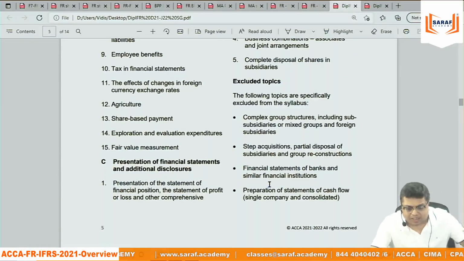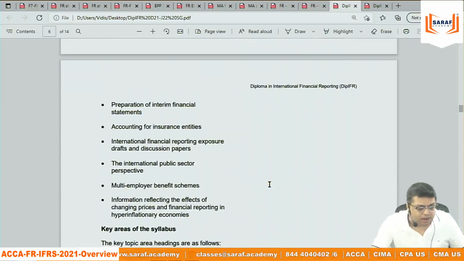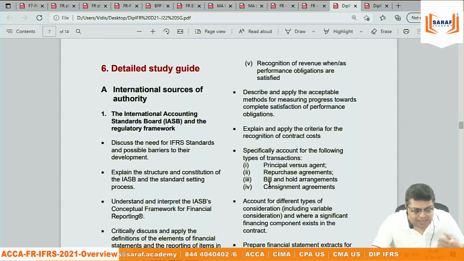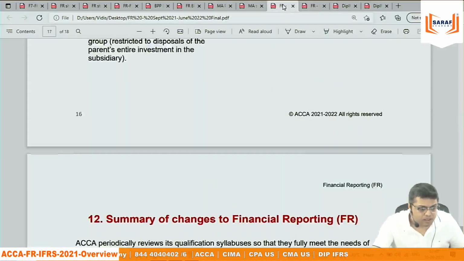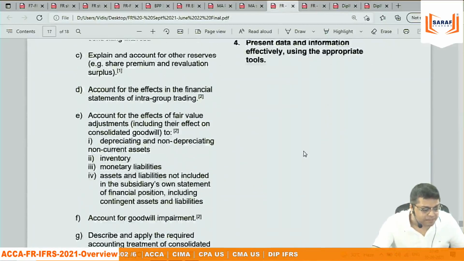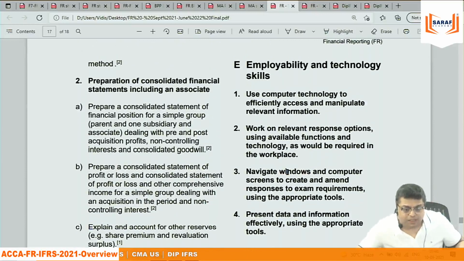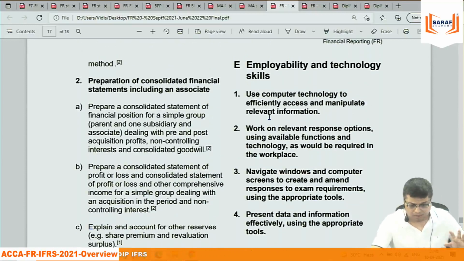In some topics, certain areas are not covered in that much detail. But in case of Diploma IFRS, this point number E is not there. In Diploma IFRS, as per syllabus guidelines, this point number E is not included.